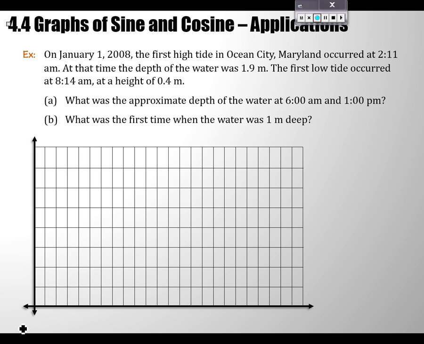On January 1st, 2008, the first high tide in Ocean City, Maryland occurred at 2:11 a.m. At that time, the depth of the water was 1.9 meters. The first low tide occurred at 8:14 a.m. at a depth of 0.4 meters.